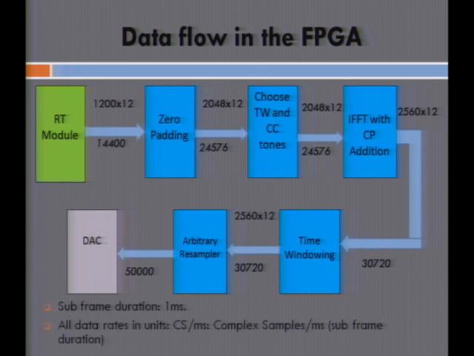So this rate now has to be upsampled to the rate that the DAC accepts data at. So we have an arbitrary resampler module which accepts this 30.72 mega samples per second and upsamples it by a ratio of about 1.6. Now the output of this block is 50,000 complex samples per millisecond. So you see that the rate of data flowing through the FPGA is constantly increasing.